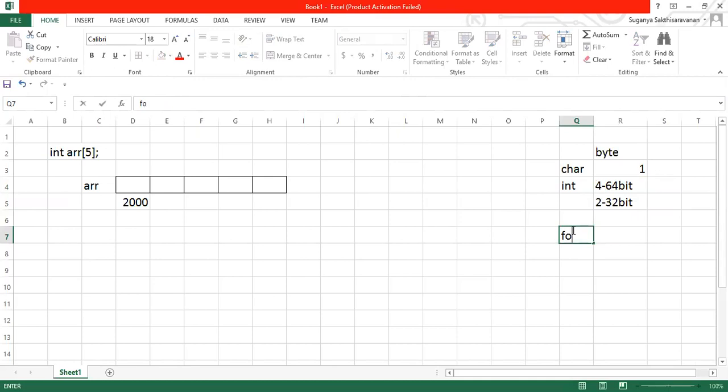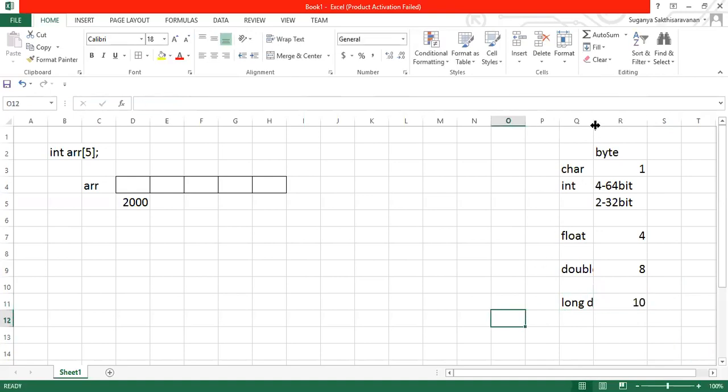And what about float? For float, it will require 4 bytes again. Okay, and apart from this, you'll be having double. Double will require 8 bytes. And at the maximum, you can have long double for storing your float value, which will occupy 10 bytes. Got it? This is all about the data types, guys.